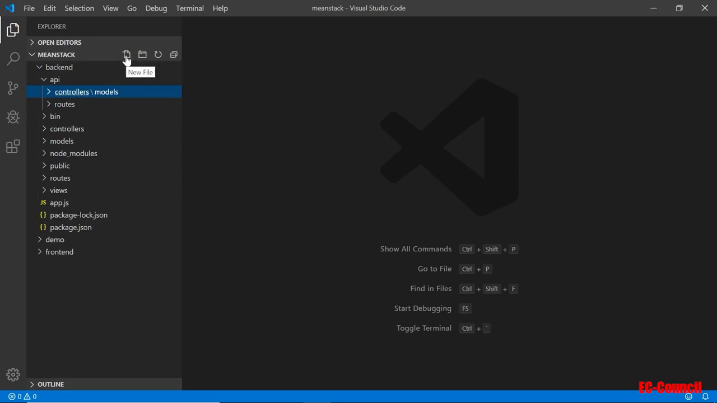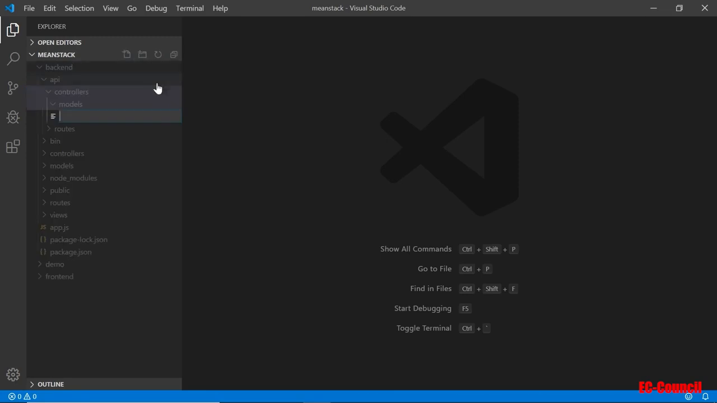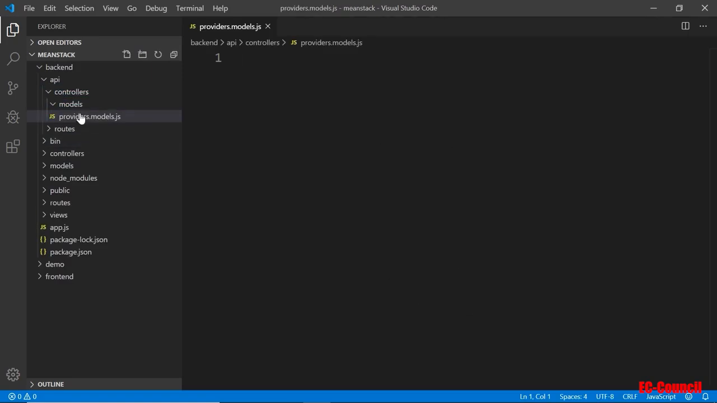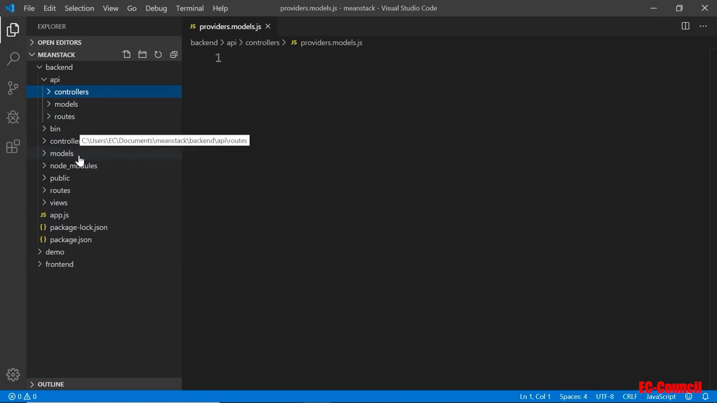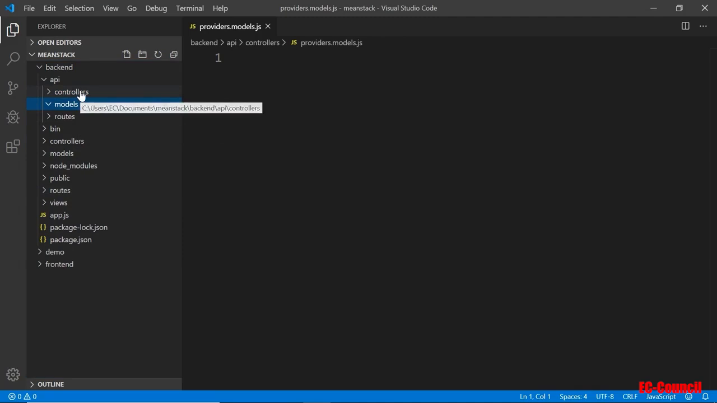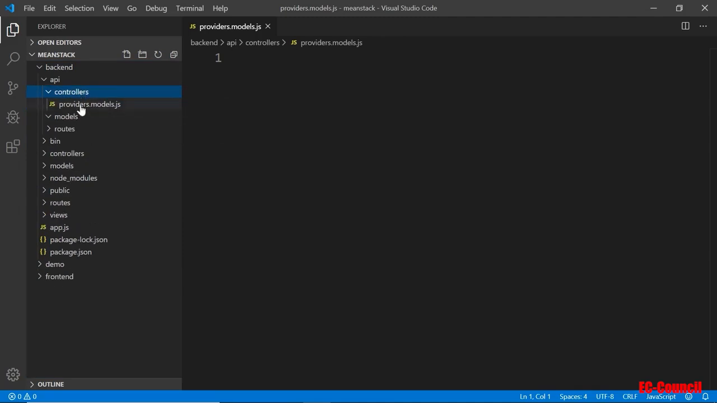Since I'm here already, I'll remove that models folder. It should be on its own. It shouldn't be inside the controller. But I'm going to go here and create a new file called providers.models.js. Okay, and I'm going to drag this outside. It shouldn't be inside the controller. It should be in the API folder. Yes. Okay, so you have three folders very similar to the one outside here. So I've got my models here, and this file should be in the models folder. Let me drag that into the models folder.